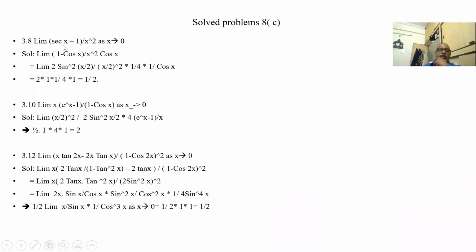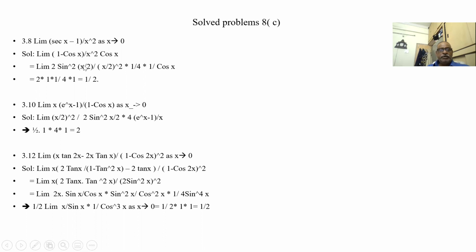Limit of (secant x minus 1) by x square as x tends to 0. So I want to convert into sin x by x or some other known standard form. Secant x is 1 by cos x, so 1 minus cos x by x square cos x. Now 1 minus cos x can be written as 2 sin square x by 2.